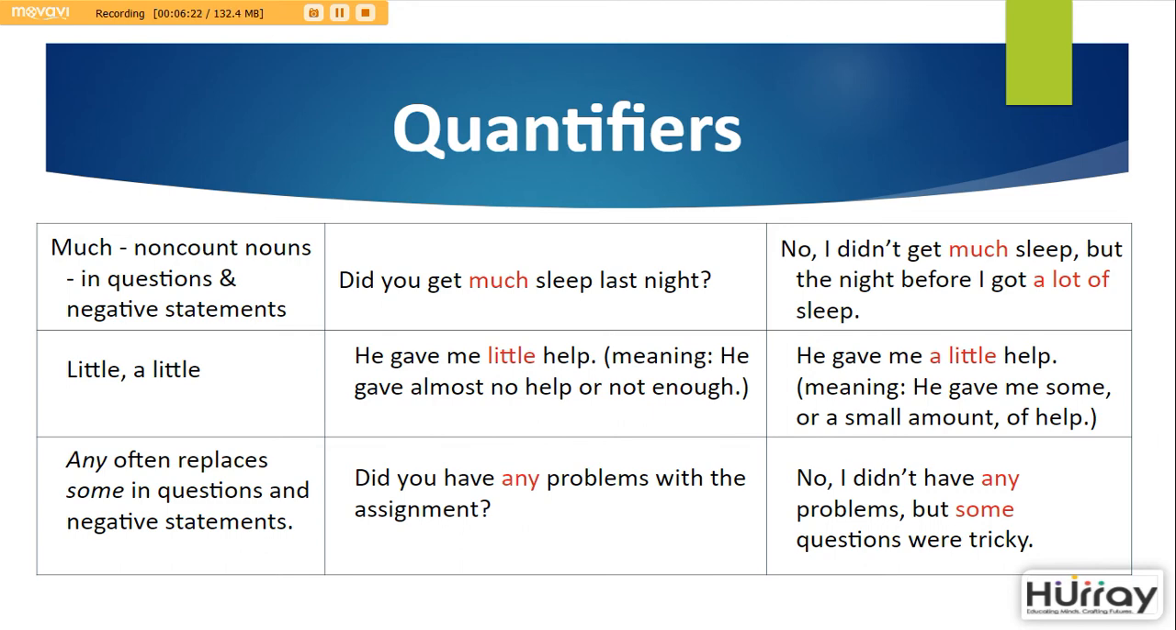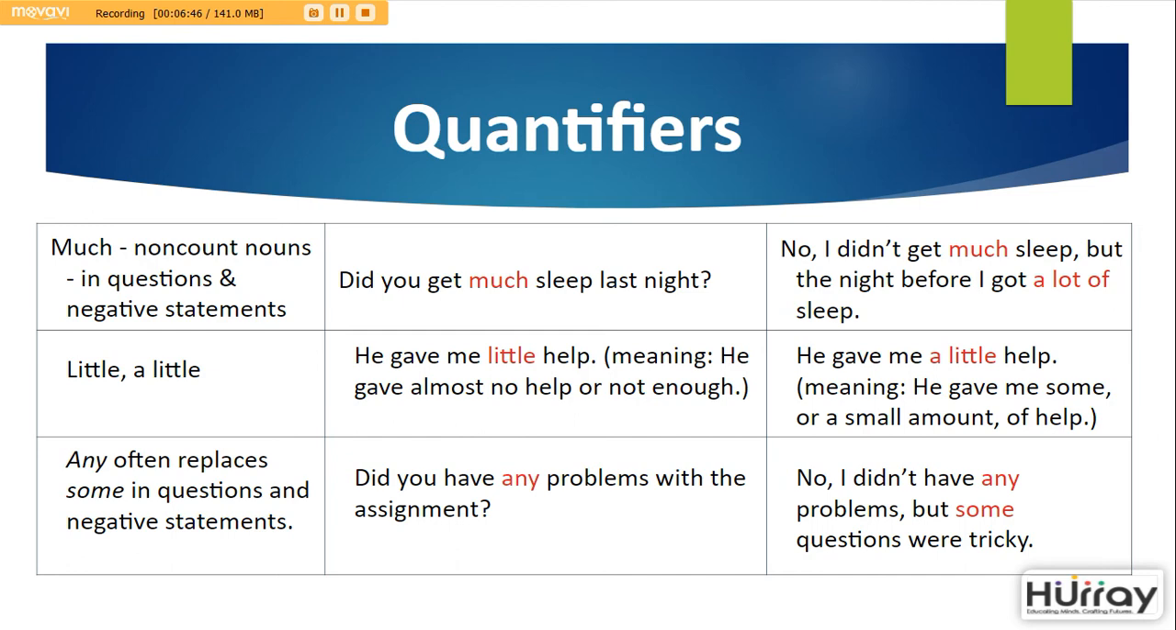The next quantifier is little or a little. He gave me little help. Here it means that he gave almost no help or not enough help. The next sentence is, he gave me a little help. This basically means he gave me some or a small amount of help.